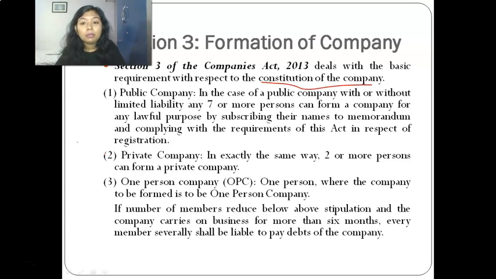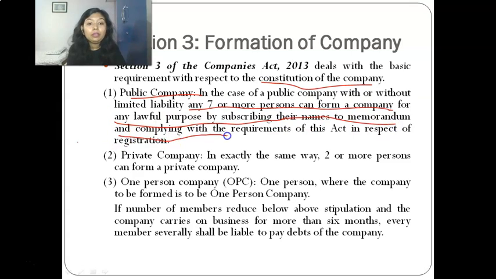In case of a public company with or without limited liability, any 7 or more persons can form a company for any lawful purpose by subscribing their names to a memorandum and complying with the requirements of the Act in respect of registration.